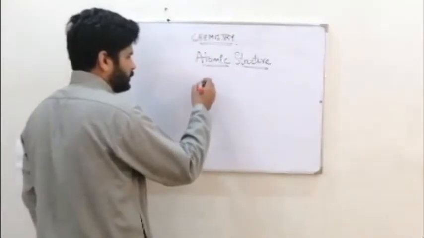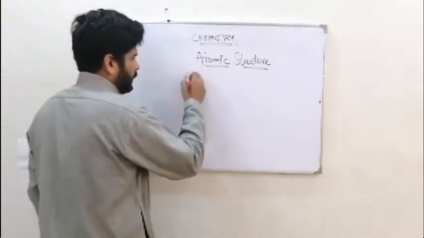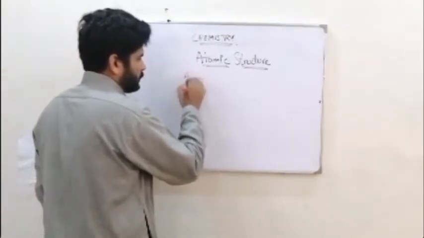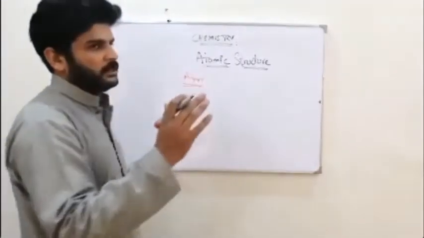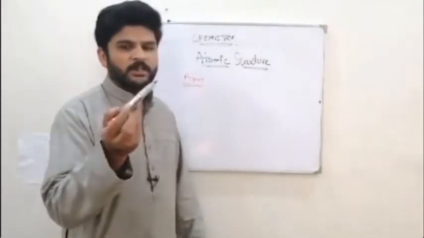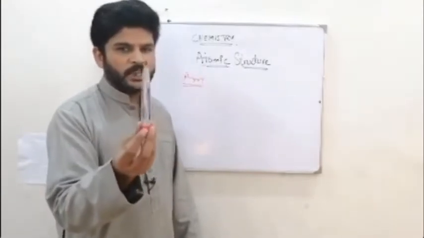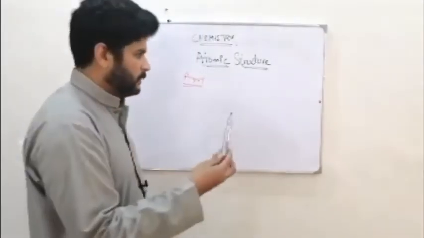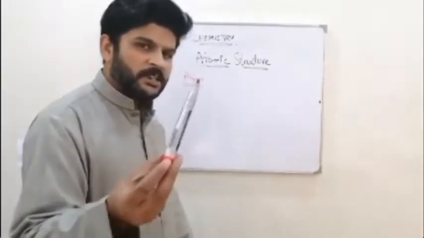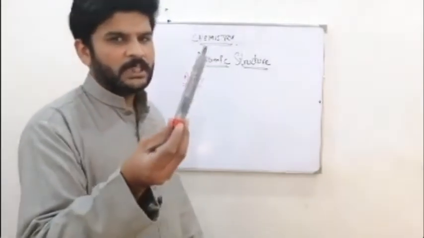There are atoms that make up everything in this world. For example, this marker is also made up of tiny atoms, right? There are billions of atoms that have combined to form this marker.